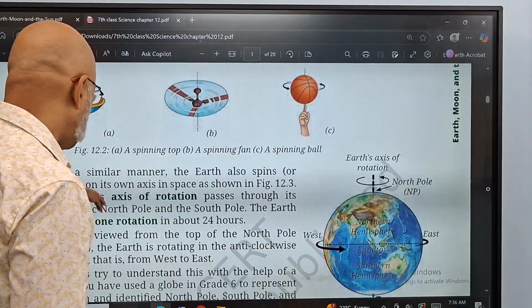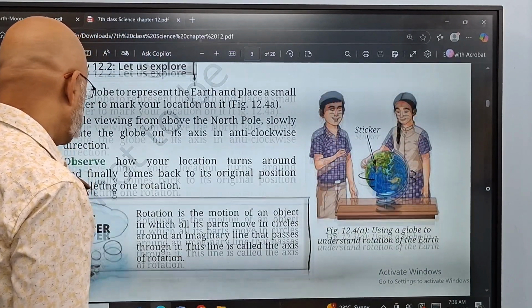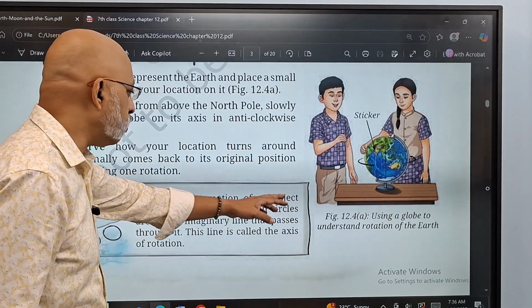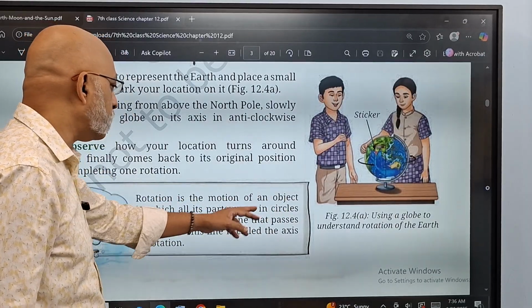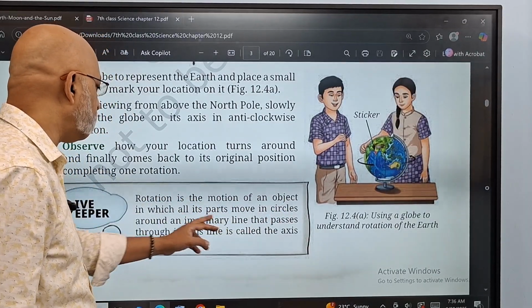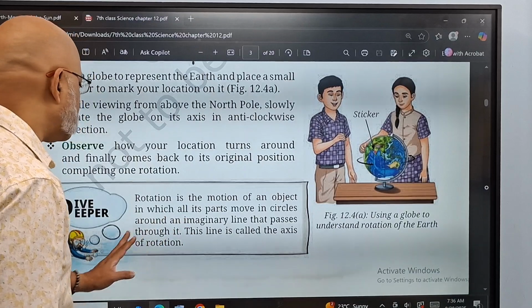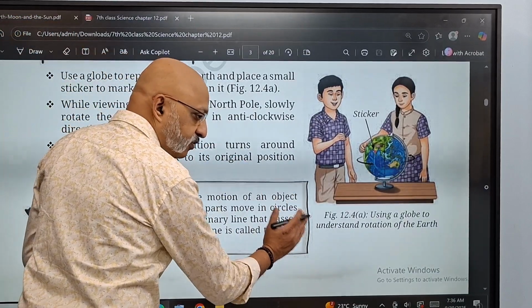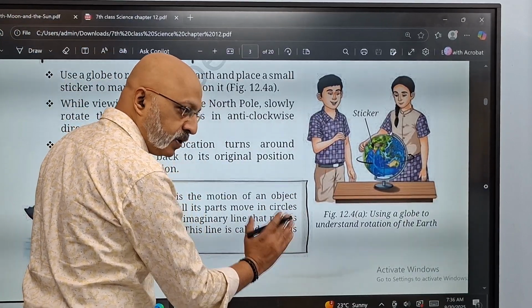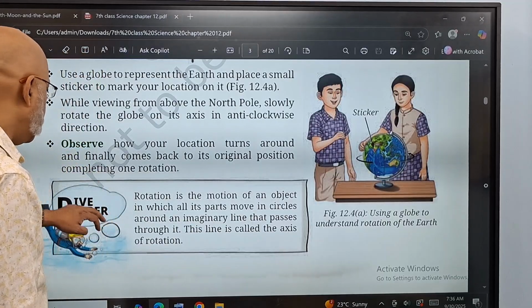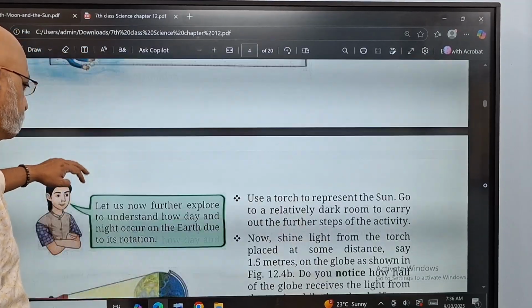Now let's move forward. All this is done. So rotation is the motion of an object in which all its parts move in circles around an imaginary line that passes through it. This line is called the axis of rotation. This is the definition of rotation that you should remember. Please do that. Okay. Now let's move forward.